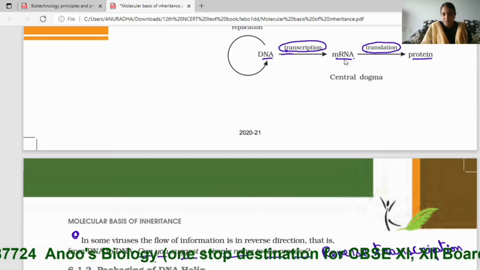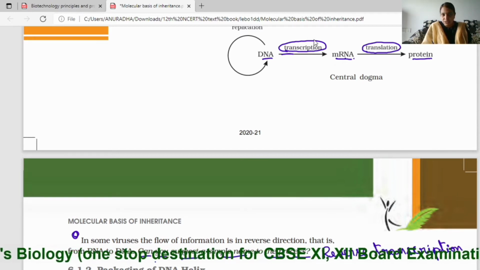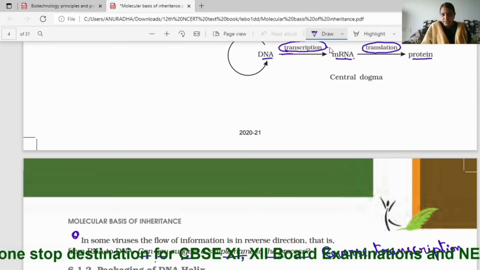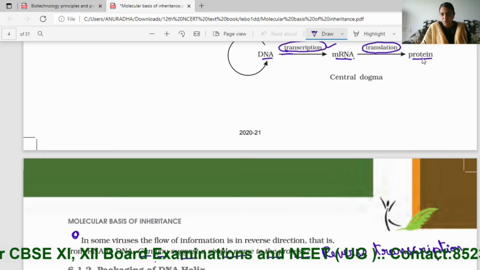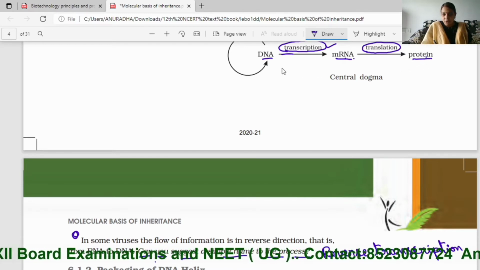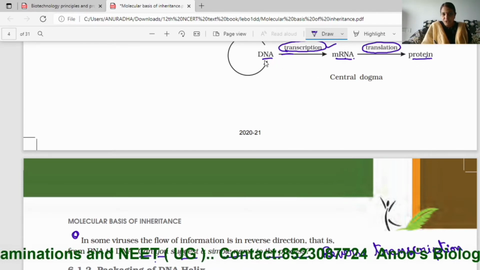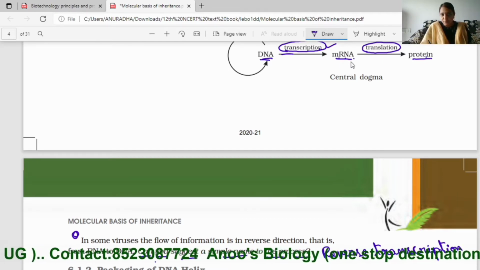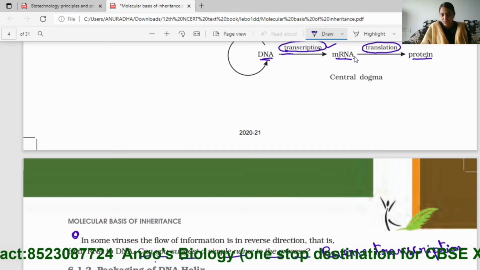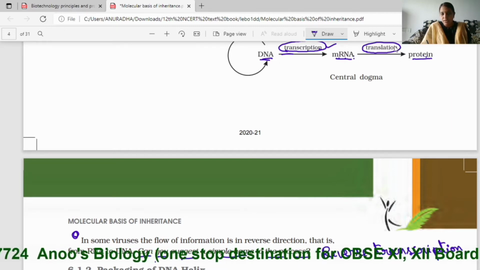So the synthesis of RNA from DNA is transcription, and mRNA undergoes translation to form protein.